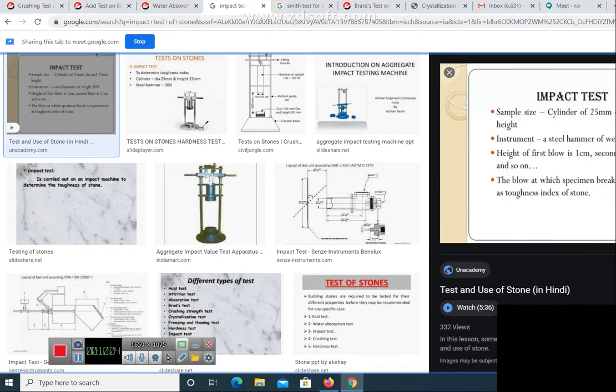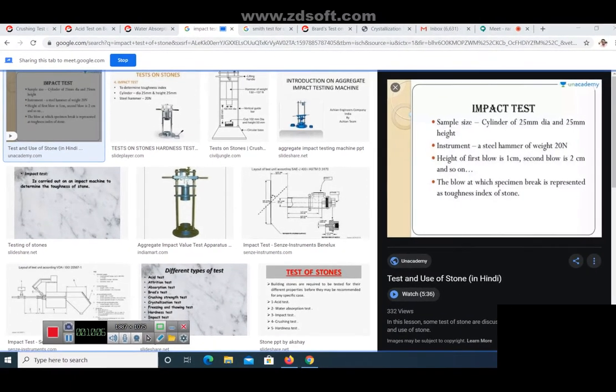In the impact test, you take a cylindrical sample of the stone, a cylinder of 25 millimeter diameter and 25 millimeter height. Then you have an instrument, that is a steel hammer, having a weight of 20 Newton.